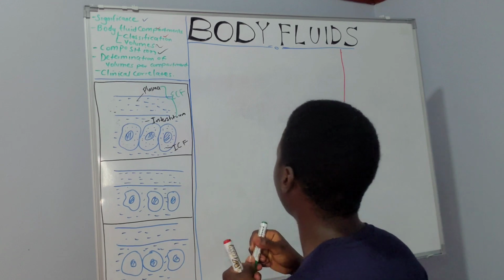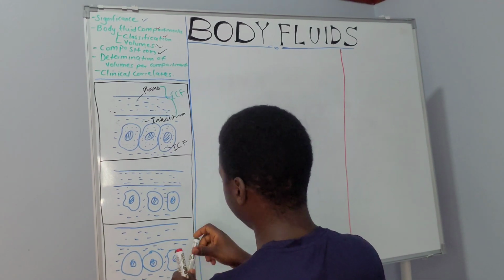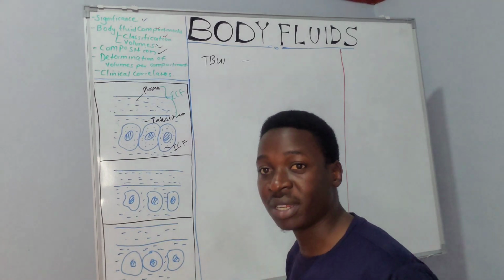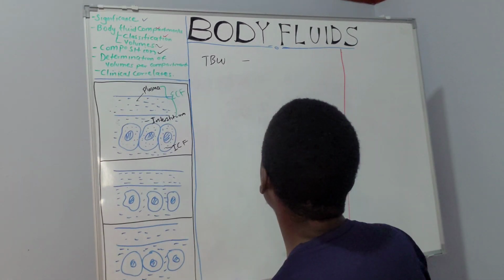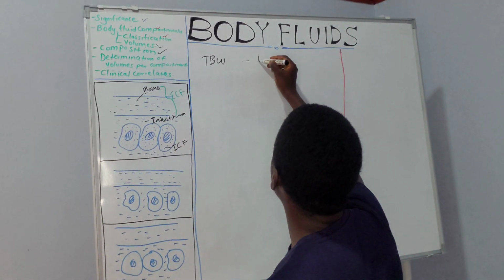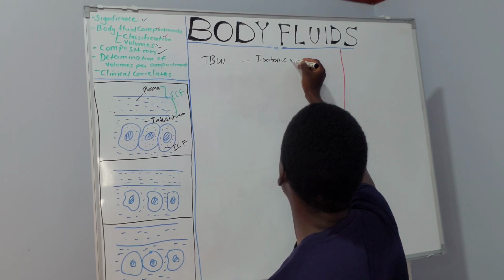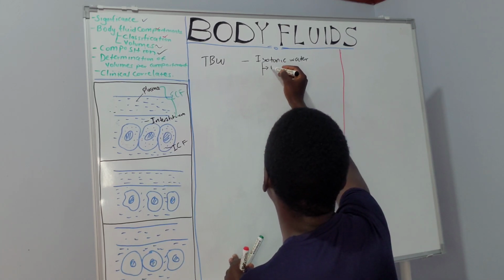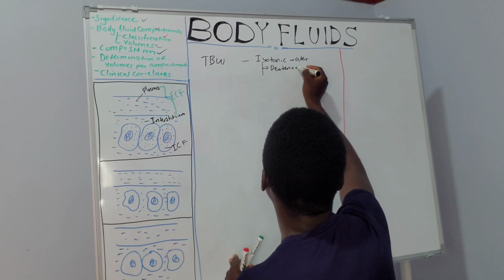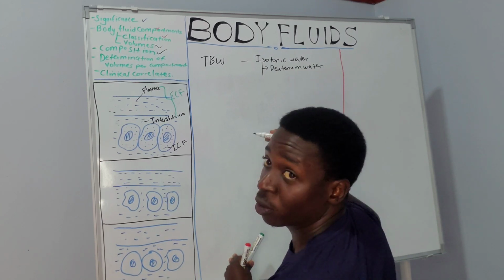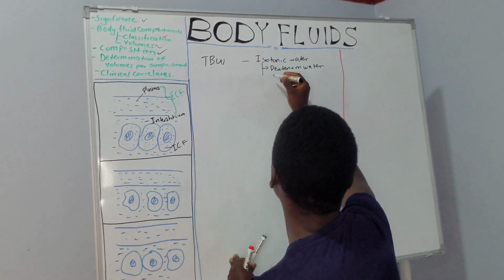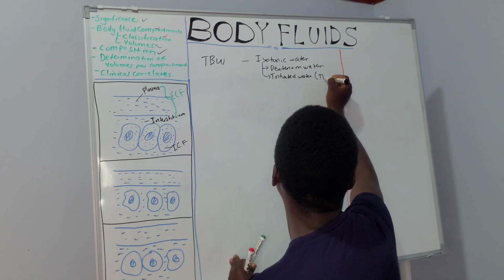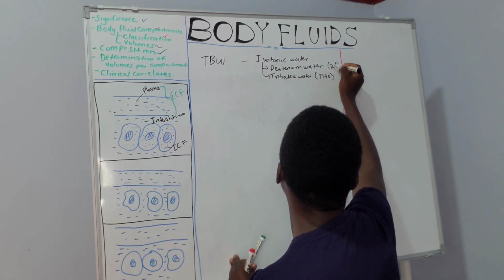For example, let's look at some of those markers. For the total body water, there are markers that have been used for studying total body water. Here we have isotonic water, and this isotonic water could be examples like deuterium water and also tritiated water.